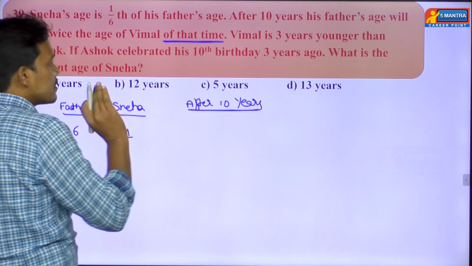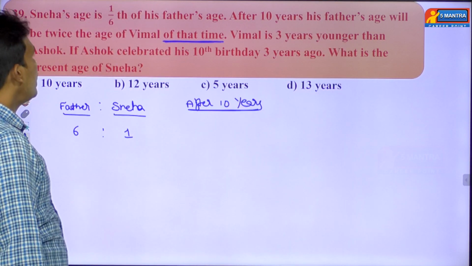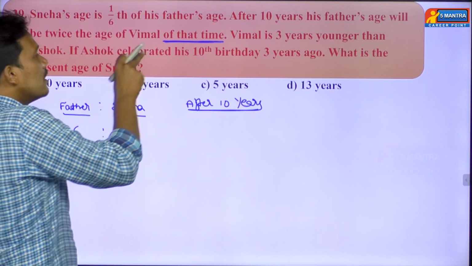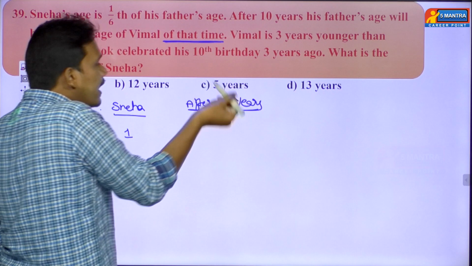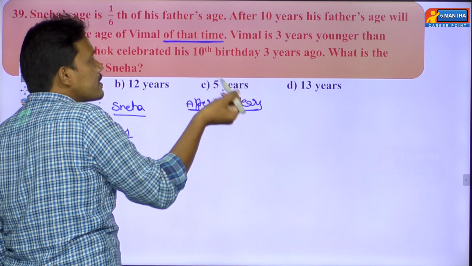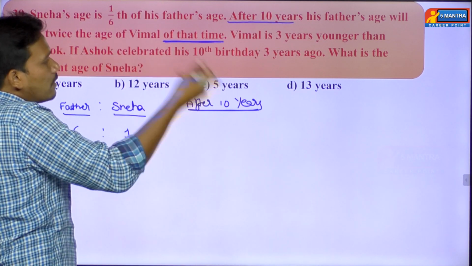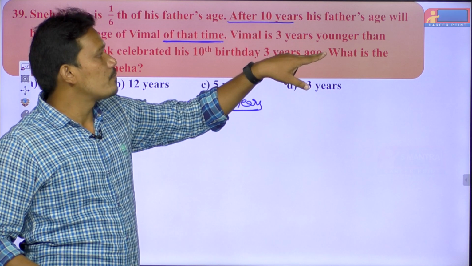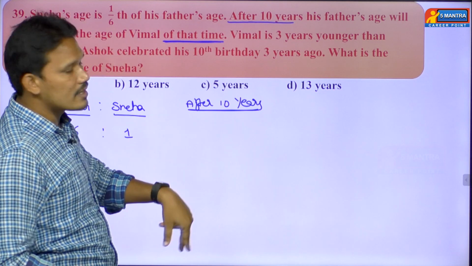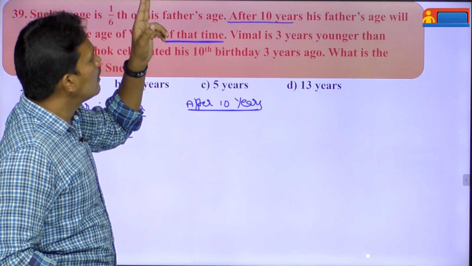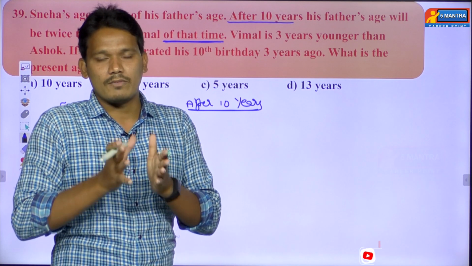Here he has given one point. After 10 years, his father's age will be twice the age of Vimal of that time. So "of that time" can be replaced with after 10 years, because he is talking about that instant. So what is that instant? That is after 10 years. So the meaning of the sentence is: after 10 years, the father's age will be twice the age of Vimal after 10 years. Vimal's present age will be something.